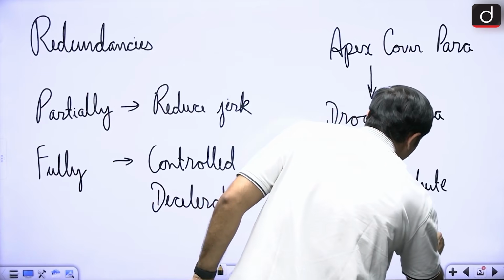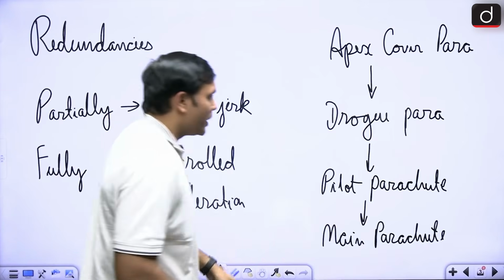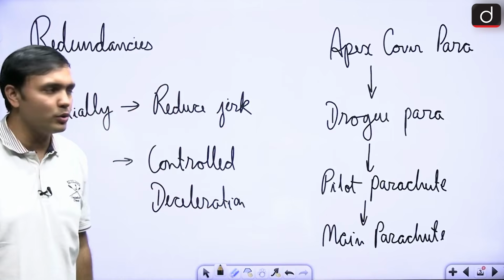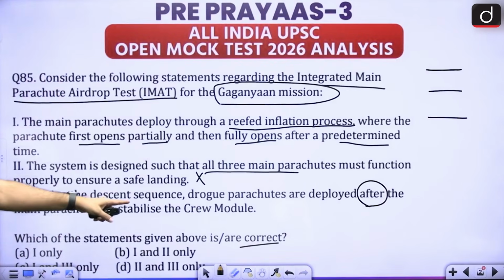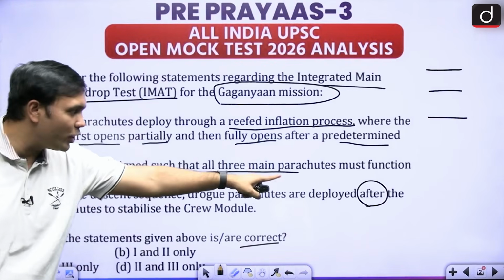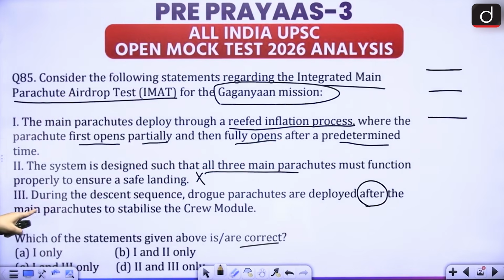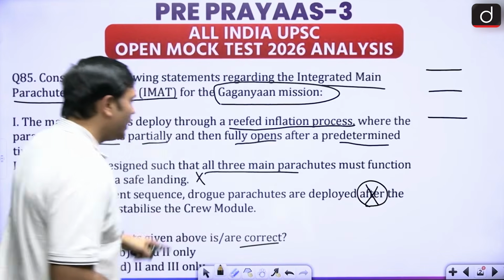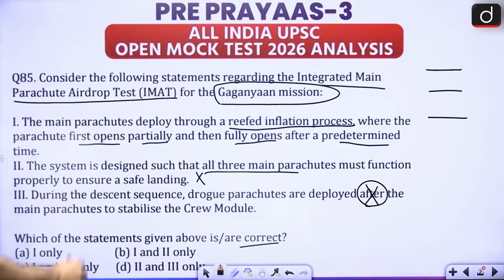Now you can understand, first the drogue is coming out, then the main is coming out. The statement was, during the descent sequence, drogue parachutes are deployed after the main parachute. That is why this is also wrong. So the only correct statement is the first one, that it is having a reefed inflation process.